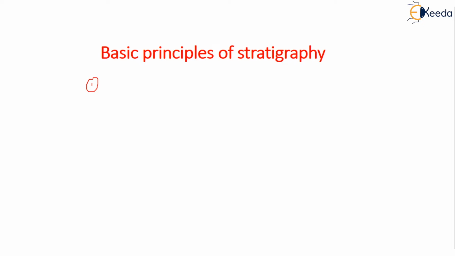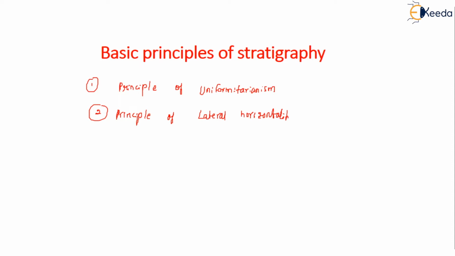First one, let me repeat. Principle of uniformitarianism. Second one, principle of lateral horizontality. What is the third one?